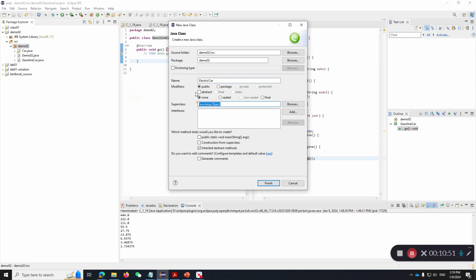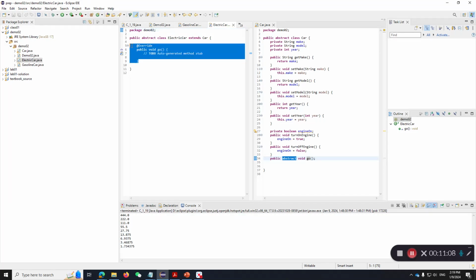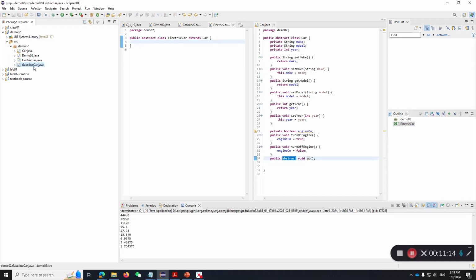That extends my Car object. And let's say I want my ElectricCar to be abstract to begin with. And this would be okay. But this is not.